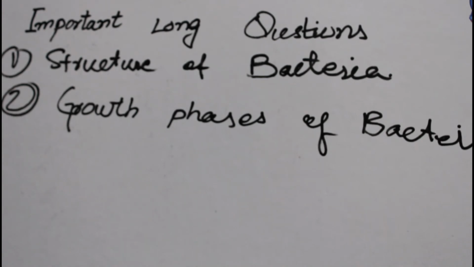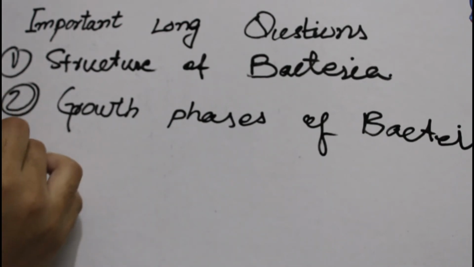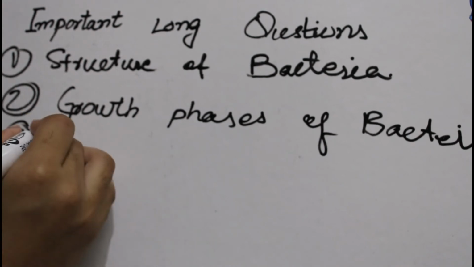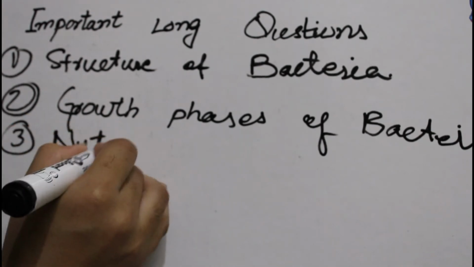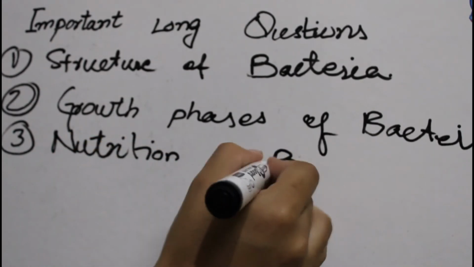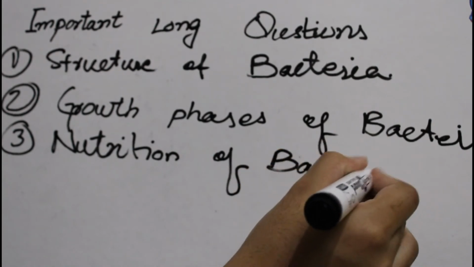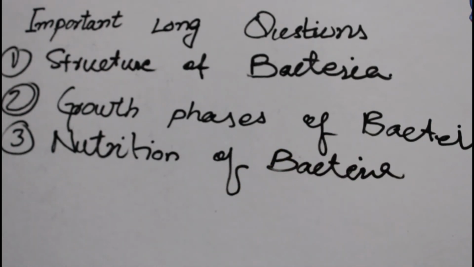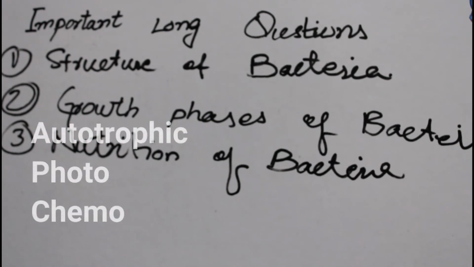Then one more question which comes in this context is about the nutrition of the bacteria. It can be written like this: write a detailed note on nutrition of bacteria. For this question, what you have to discuss, as we discussed, is its autotrophic mode and its heterotrophic mode, and in autotrophic mode, photoautotrophic and chemoautotrophic.